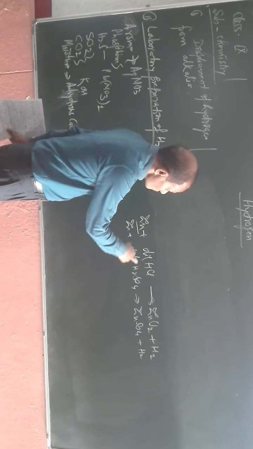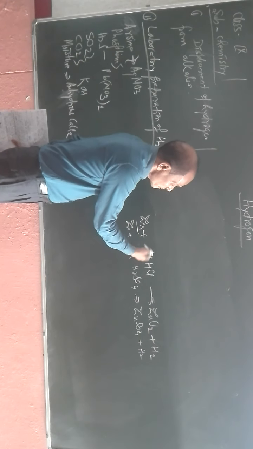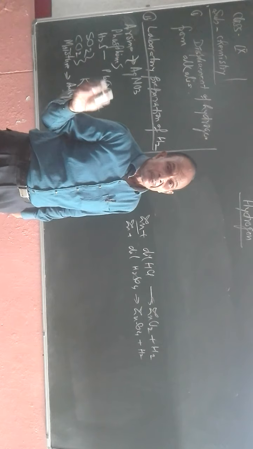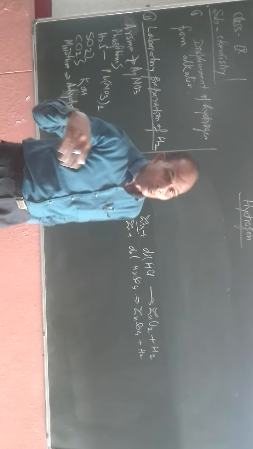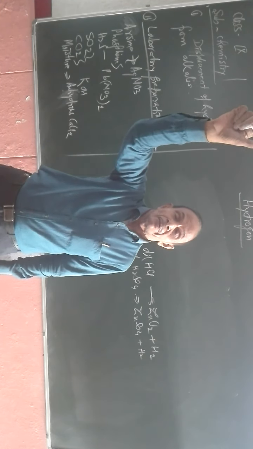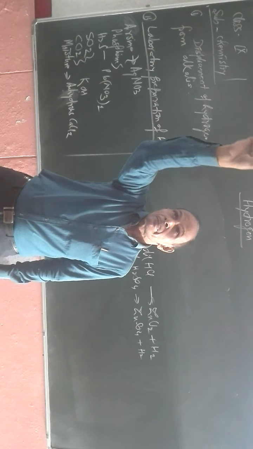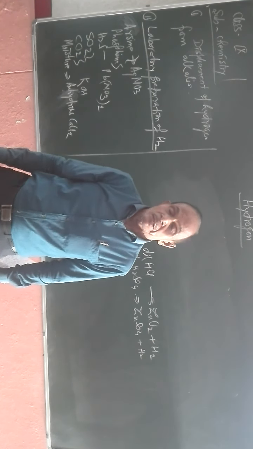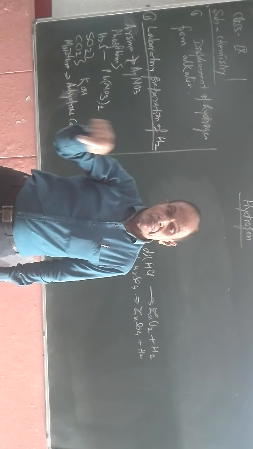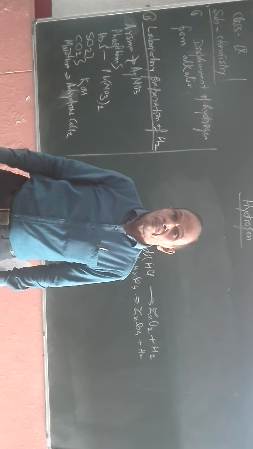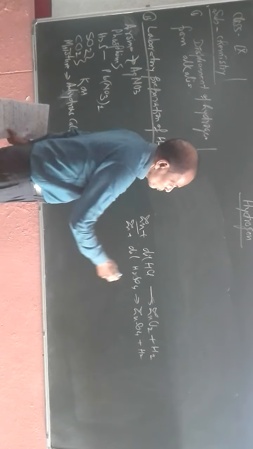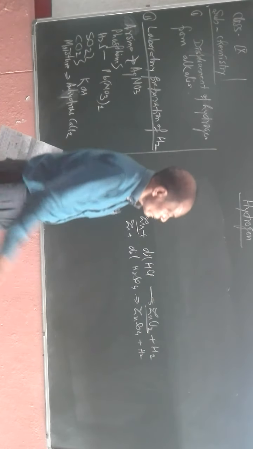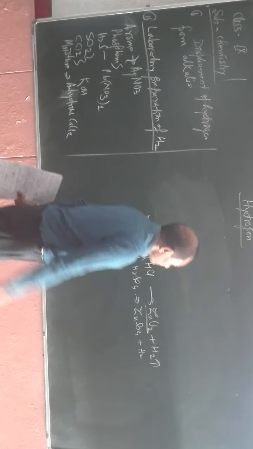The lab preparation diagram is given in your book. There you can see, with the help of a thistle funnel, the acid is gradually poured into the bottle where zinc has been placed. When the acid comes in contact with the zinc, a reaction takes place, and zinc chloride, which is the salt, and hydrogen gas are produced.